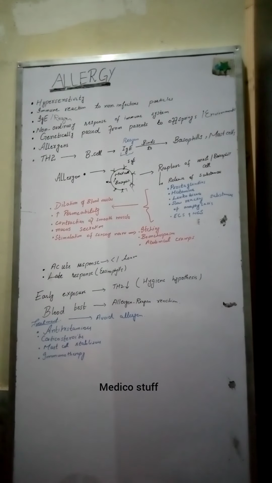And last comes immunotherapy. Immunotherapy means giving doses of the specific allergen to which you are allergic in small doses, then in large, then in larger, and then in the largest dose. This will cause the desensitization of your immune system towards that particular allergen which we are giving to you. So this is the immunotherapy.